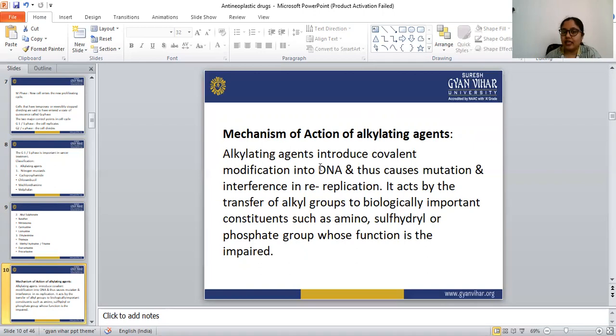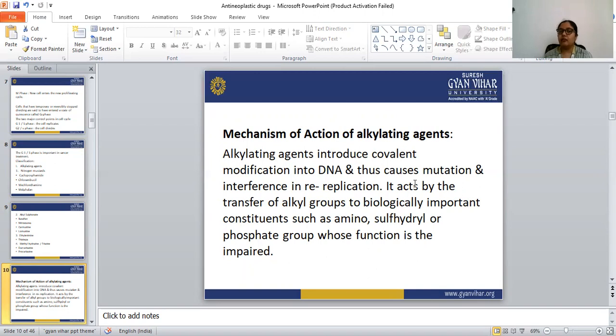These alkylating agents introduce covalent modification into DNA. These drugs, meaning nitrogen mustard or alkyl sulfonate, all introduce covalent modification into DNA, thus causing mutation and interference in re-replication. How does this alkylating agent act in our body? These alkylating agents introduce covalent modification into DNA and thus cause mutation and interference in the re-replication.